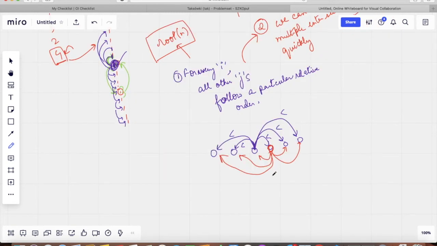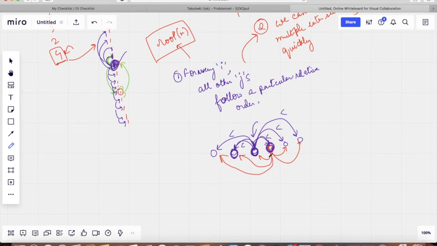Now pause the video here and try to think what is the last observation that we need to simplify all these constraints that we have. Well, the key observation here is this: instead of every value trying to satisfy a relation with every other value, we can just look at adjacent pairs. So as long as we know that this particular value is smaller than this particular value and greater than this particular value, we are sure that this element is in its correct place.